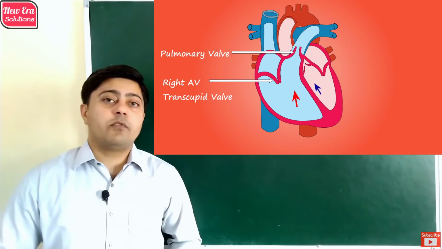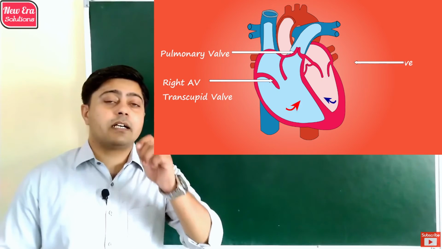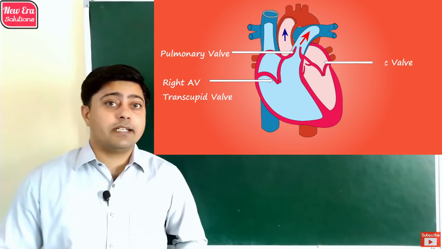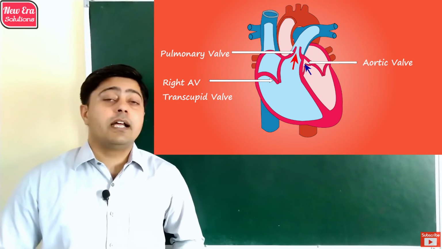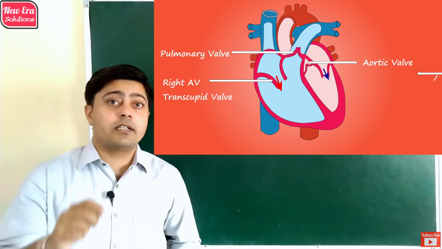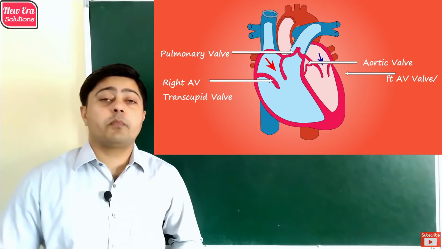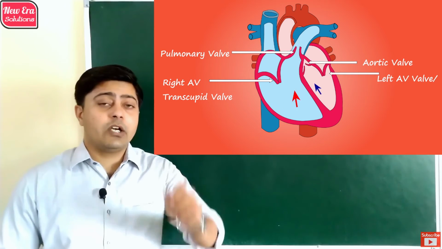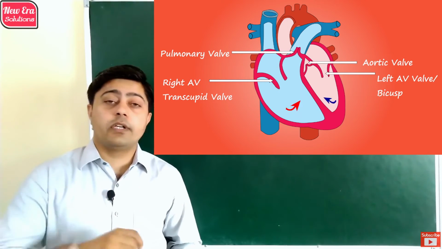In the lungs, the exchange of gases takes place and the deoxygenated blood is filled with oxygen. That oxygenated blood enters the heart again in the left part with the help of pulmonary veins, which carry oxygenated blood from the lungs to the left auricle.